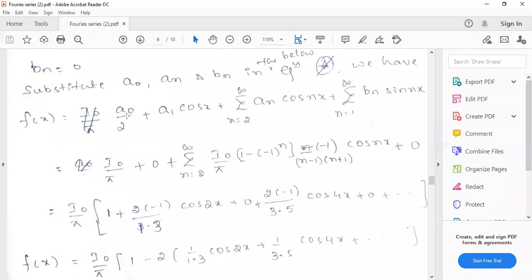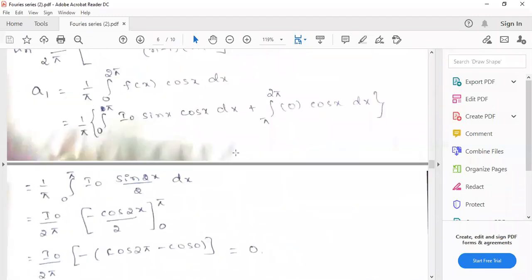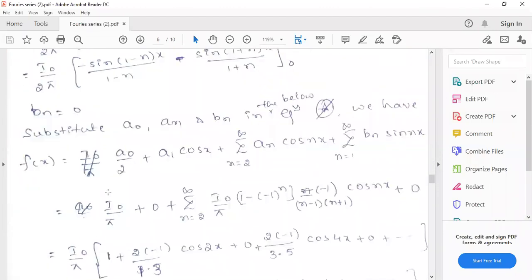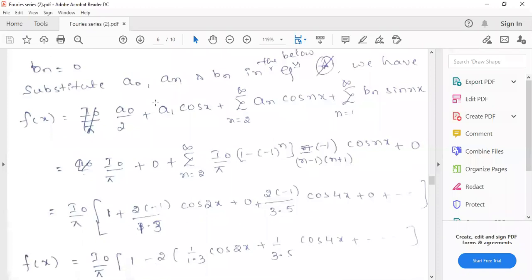Now you substitute the values. What is the A naught value? I naught by pi, right? So the 2 will get cancelled. It will become I naught by pi plus a1 is 0, so that term will become 0, plus the summation n equals 2 to infinity of an. An is I naught by pi into 1 minus minus 1 power n, I cancelled the 2 actually, divided by n minus 1 into n plus 1, into cos nx, and bn value is 0.